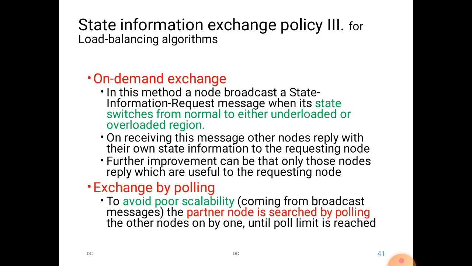The reply is received only from those nodes which are ready to assist. Other nodes will just ignore the request. In that case we can identify the specific nodes only, so we can connect with them.